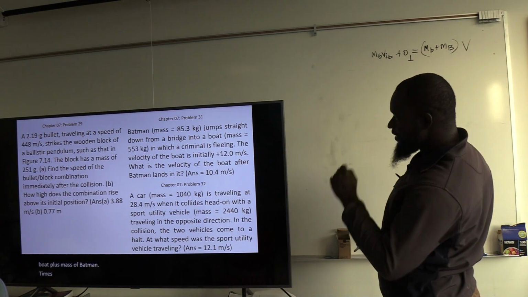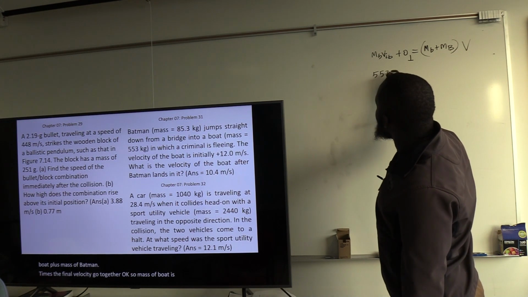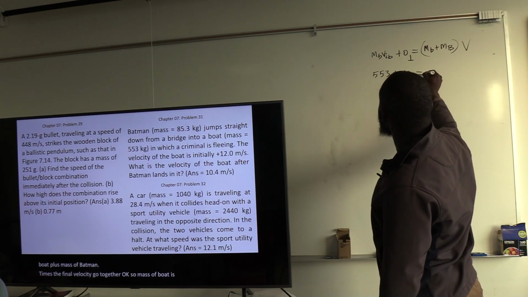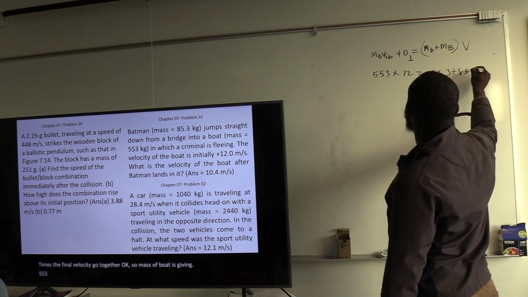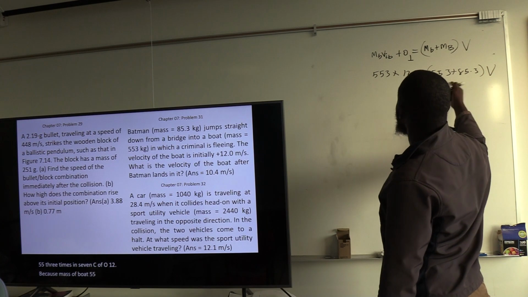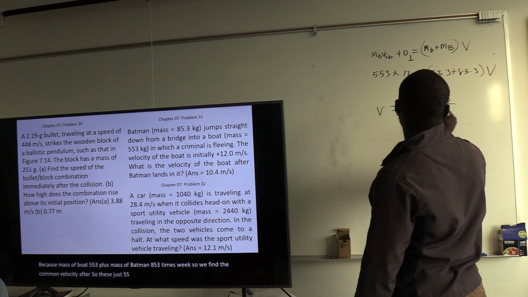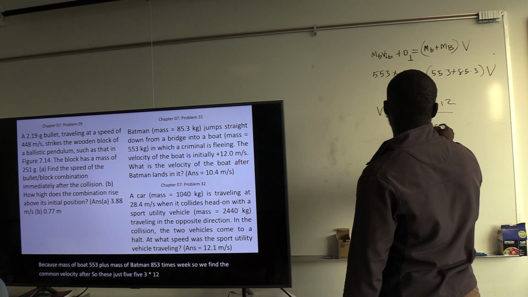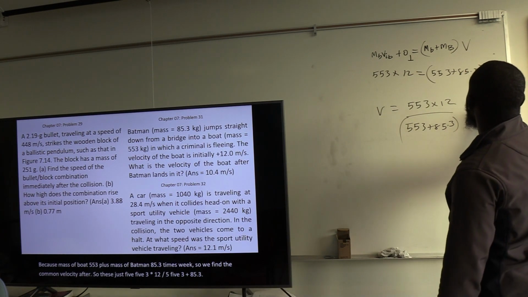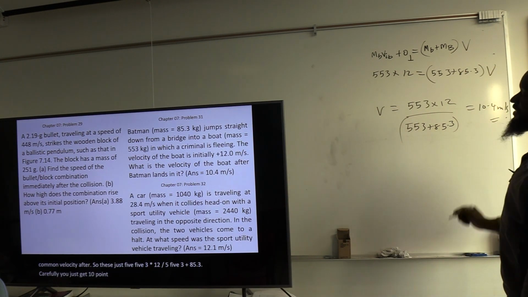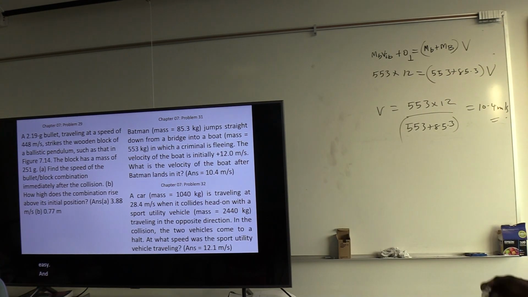They go together, okay? So mass of boat is given, 553 times initial velocity of boat 12 equals mass of boat 553 plus mass of Batman 85.3 times v. So we find v, the common velocity after. So v is just 553 times 12 over 553 plus 85.3. If you do that carefully, you just get 10.4 meters per second. That's easy as taking a phantom. Very easy.